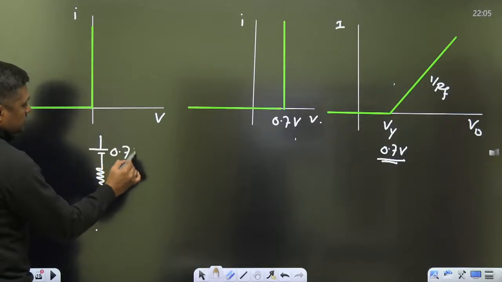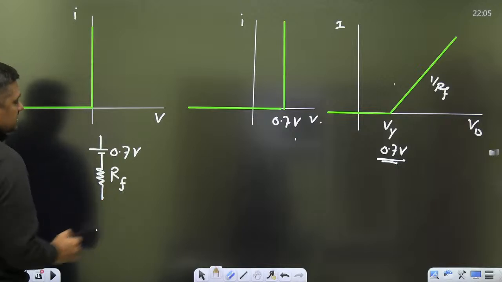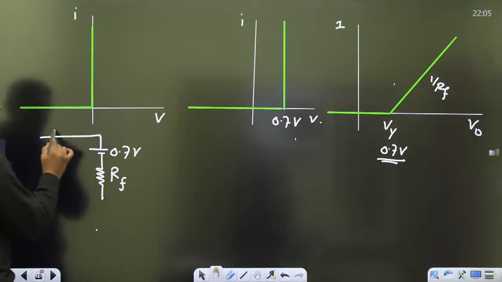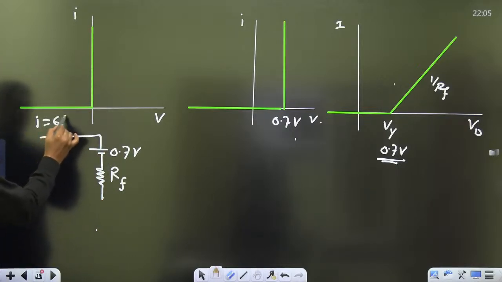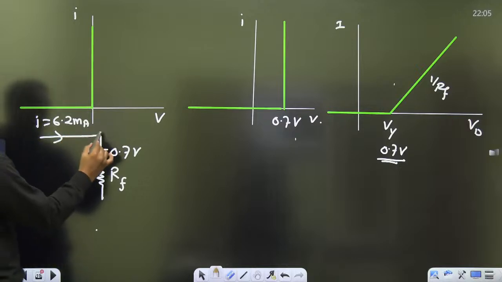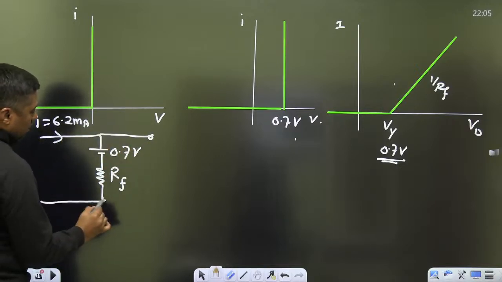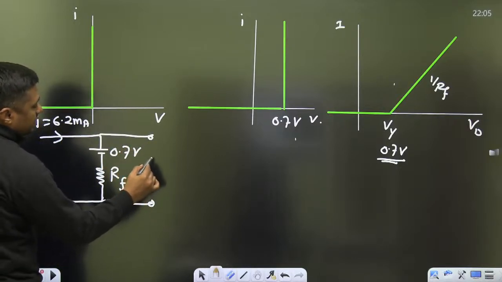What is the cut-in voltage? 0.7 volt. What is the internal resistance? Rf. And what is the current here? As you know, 6.2 milliampere. What is the total drop across the diode? Total drop across the diode is 3.8 volt.